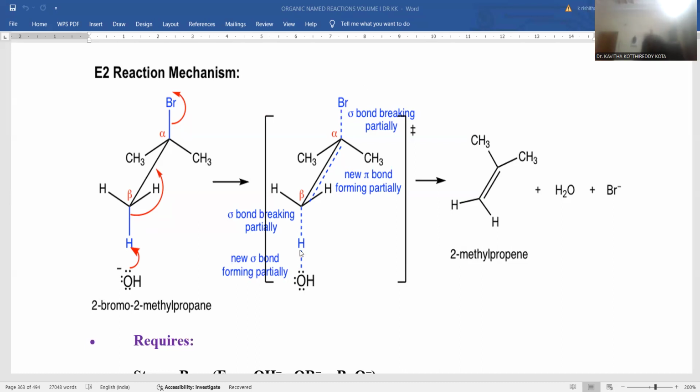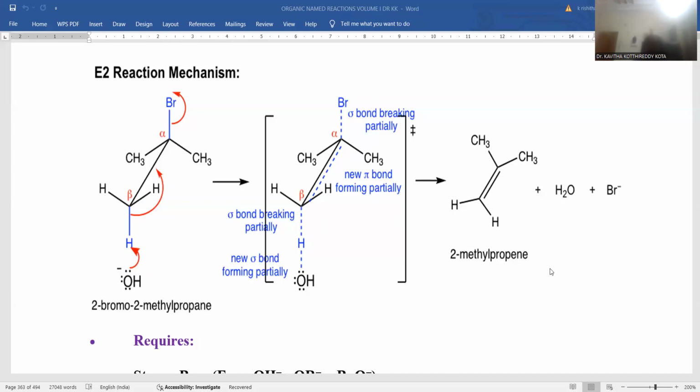Here the hydroxide is slowly forming a bond with hydrogen, indicated with a dotted line bond, and the existing carbon to hydrogen bond is slowly weakening. That is also indicated with a dotted line bond. And here the double bond between the two carbon atoms is about to form, which is also indicated with a dotted line bond. The bromo group is working like a better leaving group, so it is also indicated with a dotted line bond. This is the way all the bonds are indicated with dotted lines. A few are making, a few are breaking simultaneously, so that the final product is 2-methylpropene. In addition, water and bromide are the byproducts.